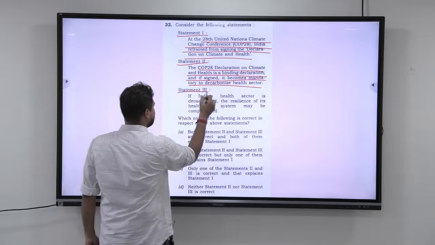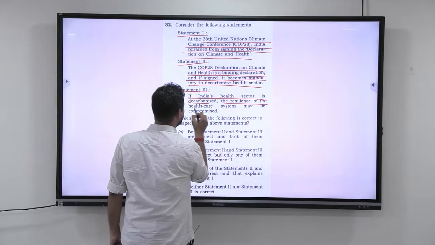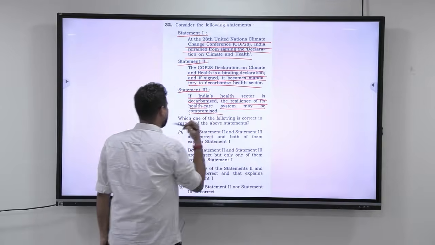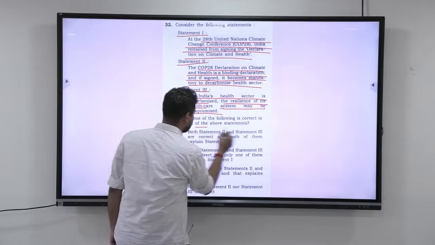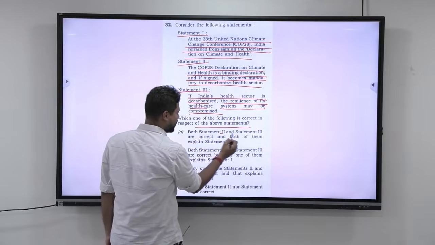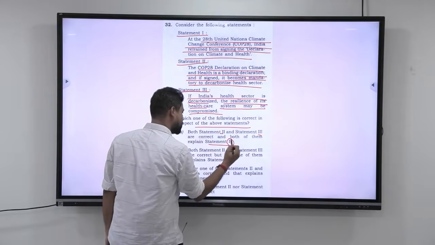Next, statement 3. If India's health sector is decarbonized, the resilience of its healthcare system may be compromised. Which one of the following statements is correct with respect to the above statements? Both statement 2 and statement 3 are correct and both of them explain statement 1. So statement 1 is assumed to be correct.